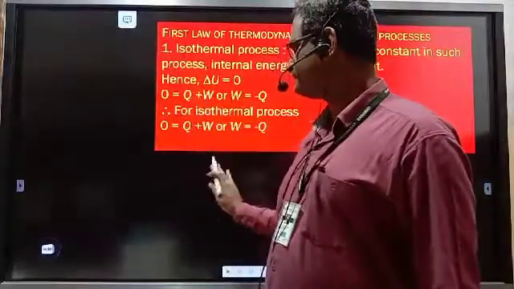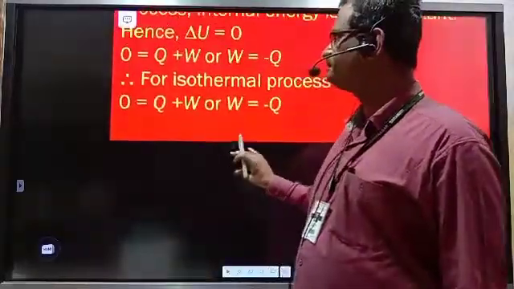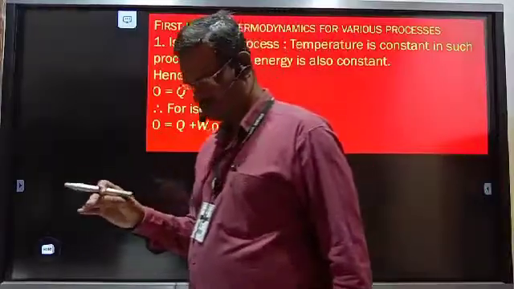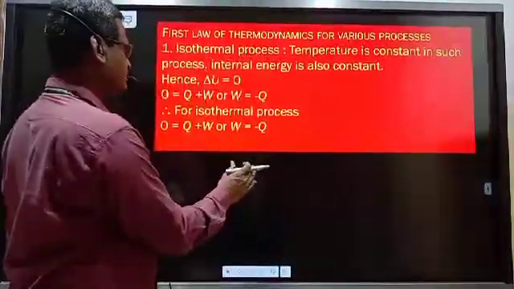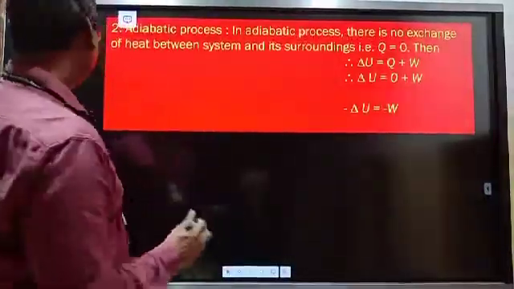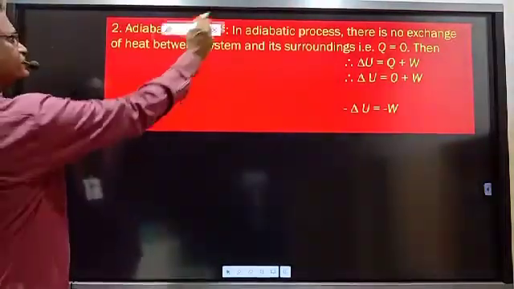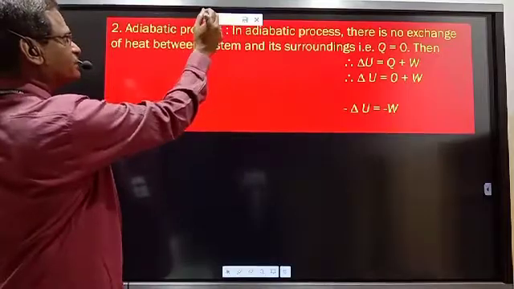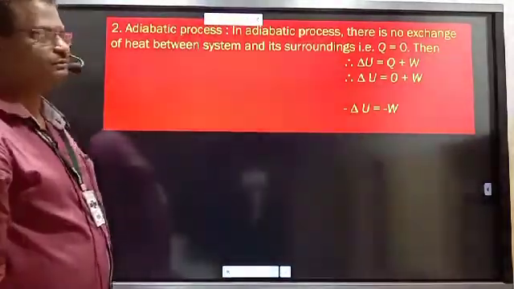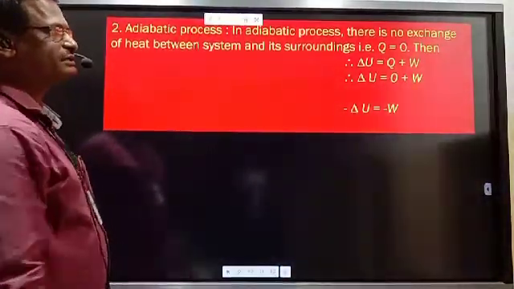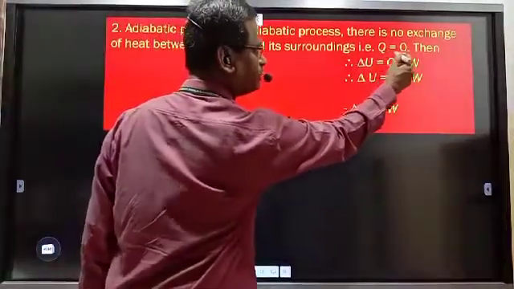Now the second process. Here we have completed the first one. Now see the second process, adiabatic process. We know adiabatic processes are the processes which are carried out at constant heat. Heat is constant, means Q is equal to 0.